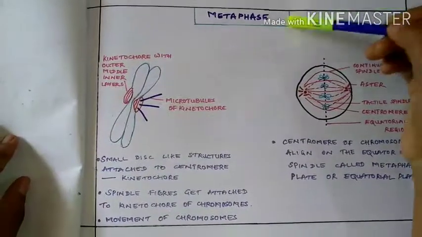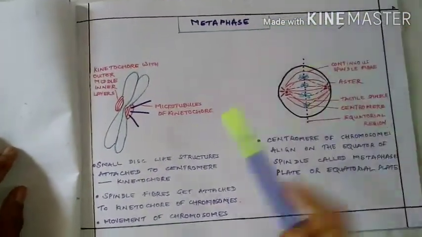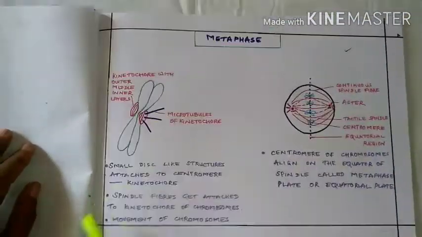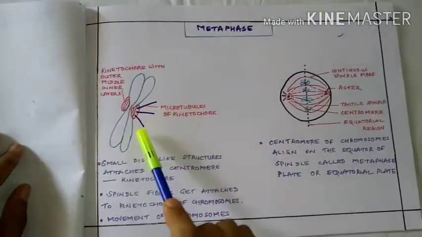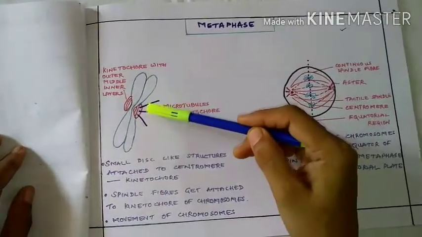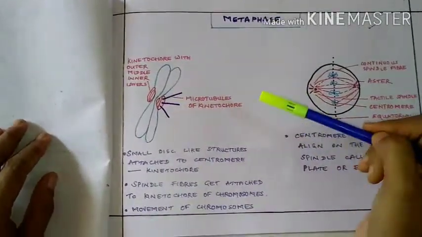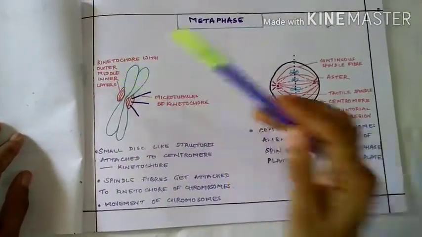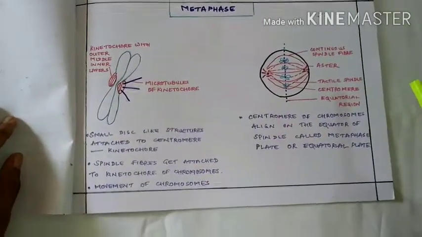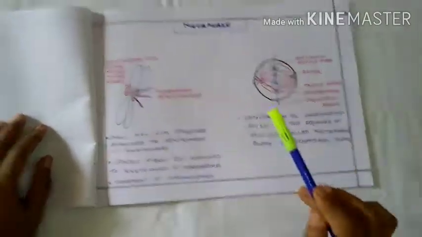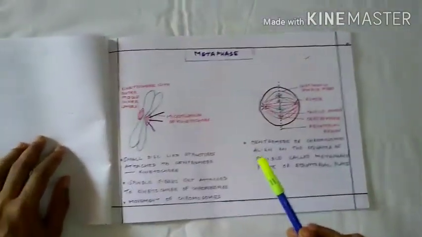Next comes the metaphase. During metaphase, the chromosome looks like this with chromatids. In the center, we can see a centromere, a constriction, with a small disc-like structure attached to it called the kinetochore, having three layers, outer, middle and inner. It is to the kinetochore that the spindle fibers are attached. The attached spindle fibers help in the movement of chromosomes.